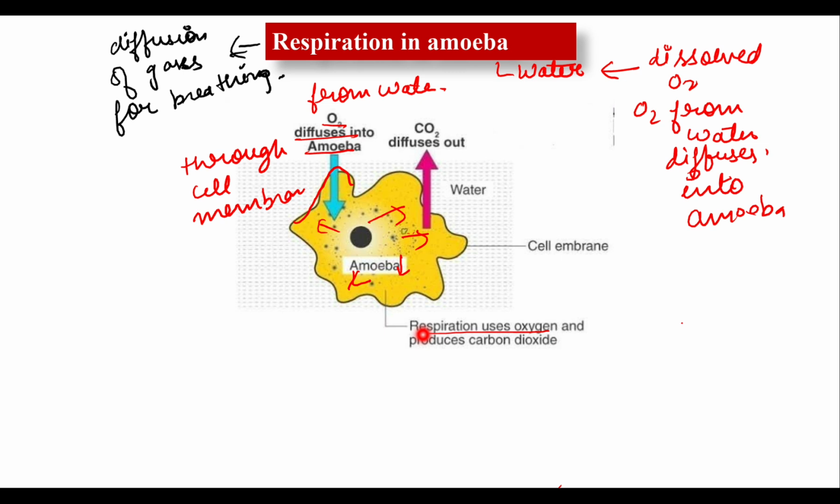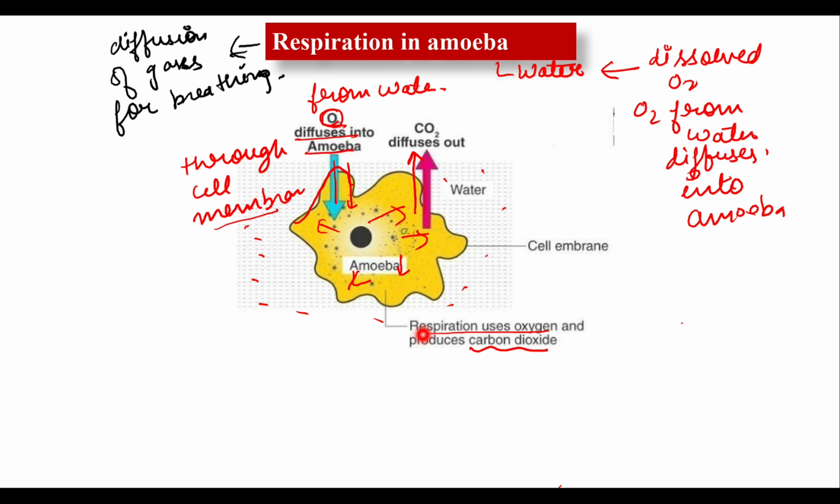Clear? Now the process of respiration also produces carbon dioxide, because whenever they take oxygen, they release carbon dioxide after combustion of food. Okay, and it diffuses out through the cell membrane. It means diffusion of oxygen into the amoeba occurs through the cell membrane, and the carbon dioxide also diffuses out with the help of the cell membrane into the surrounding water. Clear? Thus the breathing surface, that is the respiratory surface of amoeba, is the cell surface membrane.